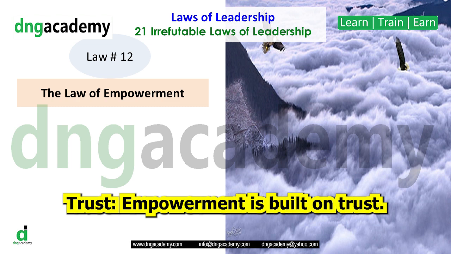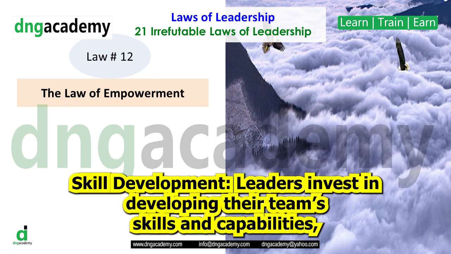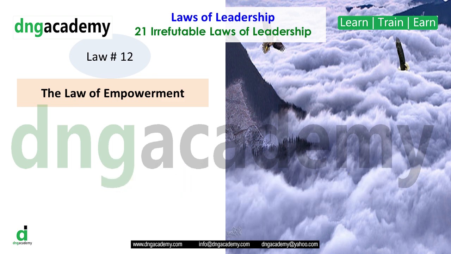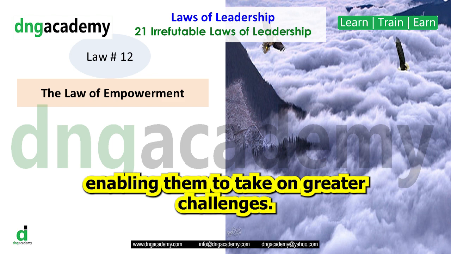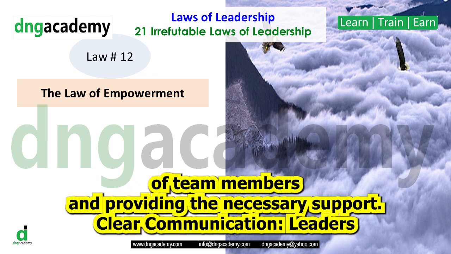Trust. Empowerment is built on trust. Leaders trust their team members' abilities and provide the autonomy to make decisions. Skill development. Leaders invest in developing their team's skills and capabilities, enabling them to take on greater challenges. Recognition and support. Empowerment includes acknowledging and appreciating the contributions of team members and providing the necessary support.